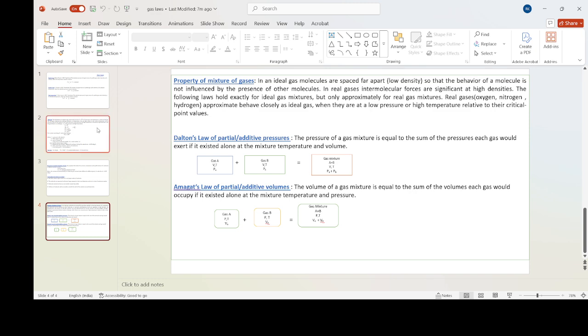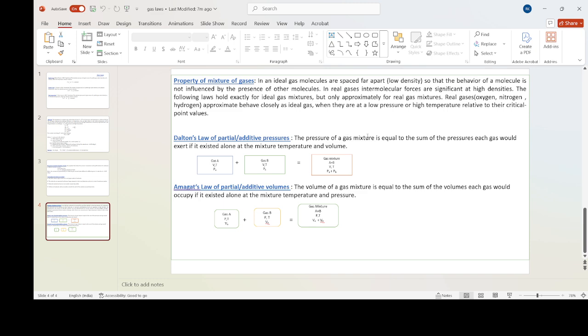in the next slides what is the critical point in the next lecture. Sorry. Dalton's law of partial or additive pressure.